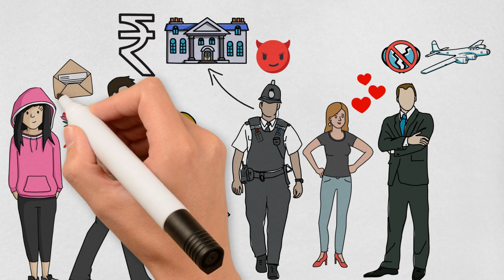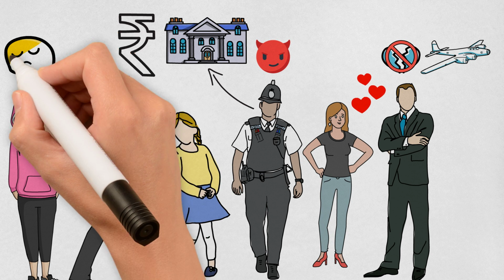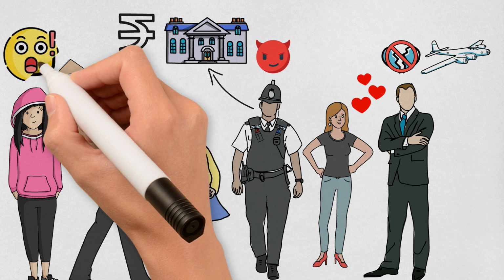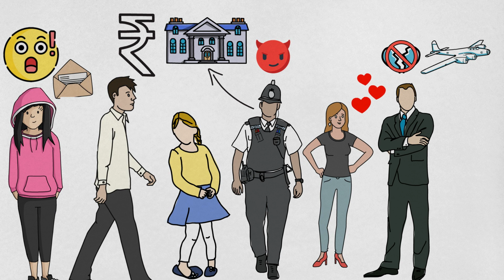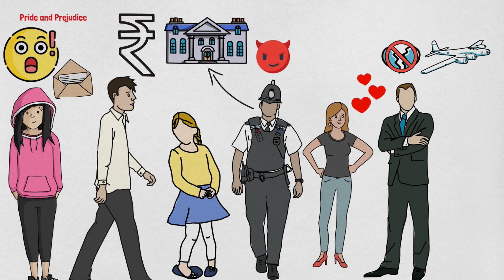This whole truth shocks Elizabeth, and she starts realizing that she has been keeping a false opinion of Darcy. She feels very bad about her prejudices. And you see, from here the title of the novel comes, Pride and Prejudice, the prejudices of Elizabeth.